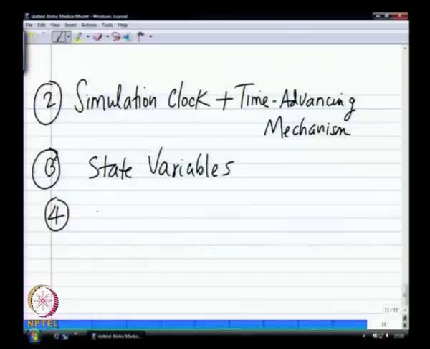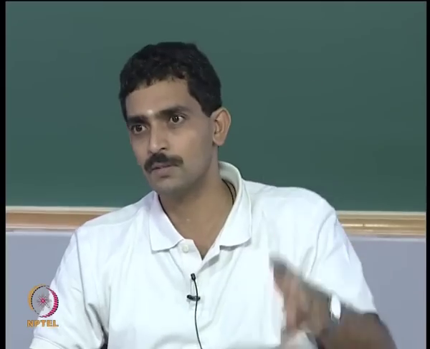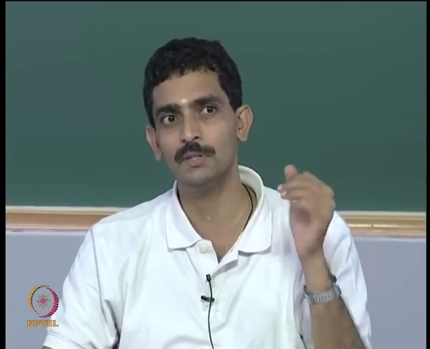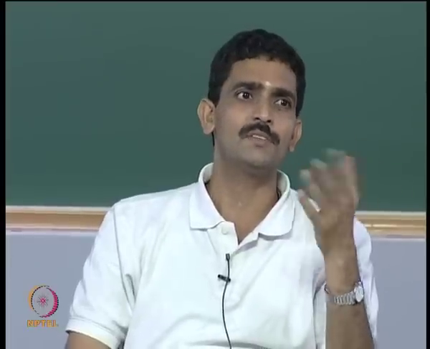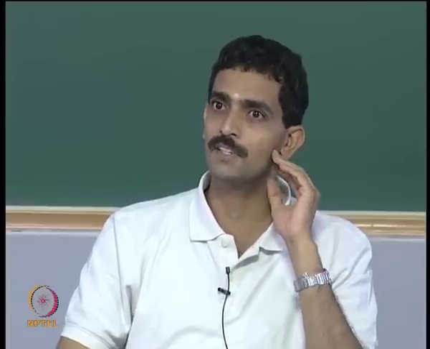Okay. So then in addition to this, what you would need is some sort of statistical interface, some statistical functions. These are not compulsory, but most of the time, because you do not want to always keep calculating the mean and standard deviation and all that, the system can simply do that for you. So every time you finish a packet transmission, you know what the transmission delay was, you simply want to add this to a statistical variable that you create, let that take care of getting histograms or means or whatever it is. So if the statistical functions are there, it makes your life easier, so you have to look for what the different statistical functions are.